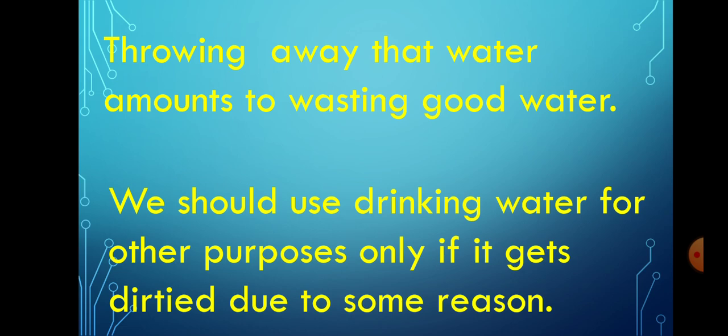For example, you forget to cover the lid of the water pot, then dust or rubbish enters it, or someone dips his hand into the drinking water pot. That is why this water becomes dirty. This water can be used for another purpose. All of you understood? Very good.